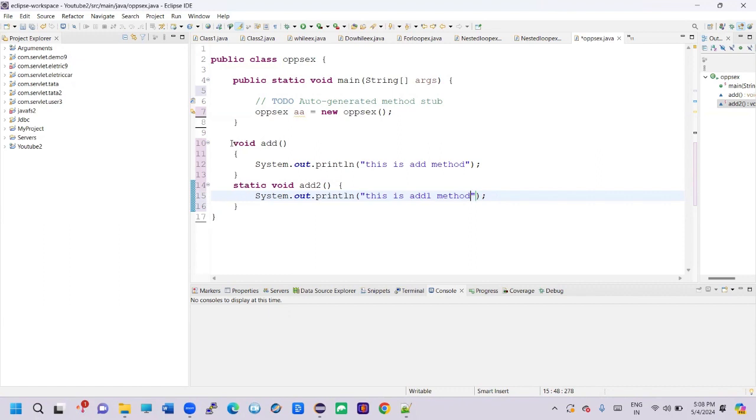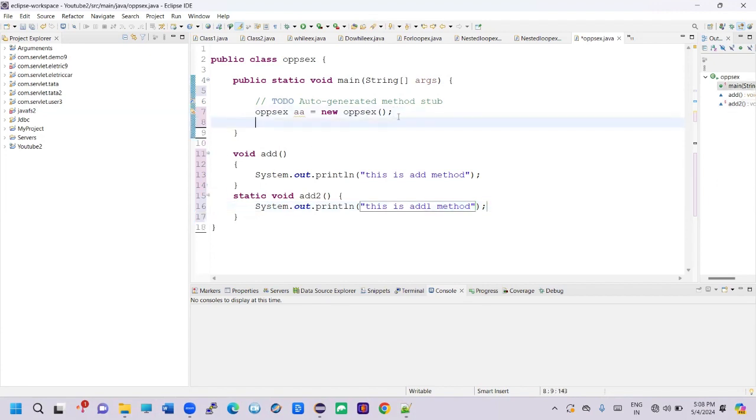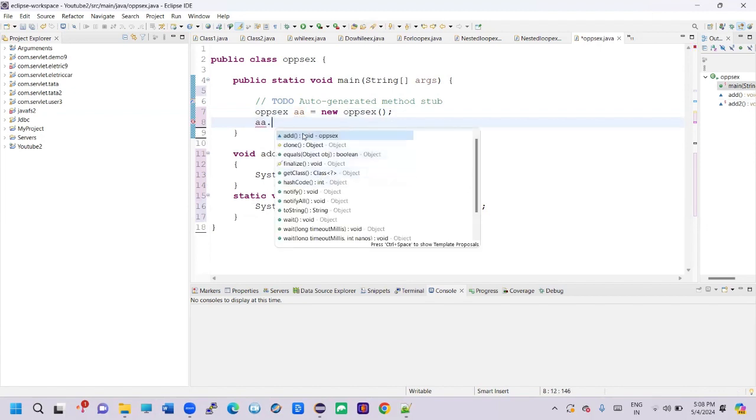Now let's see. If it is an instance method, how to call it? How can we call the instance method? We have to create the object. What is the object? a dot. If you give a dot, whatever methods are there will come automatically. We have created it, right? The add method is available.